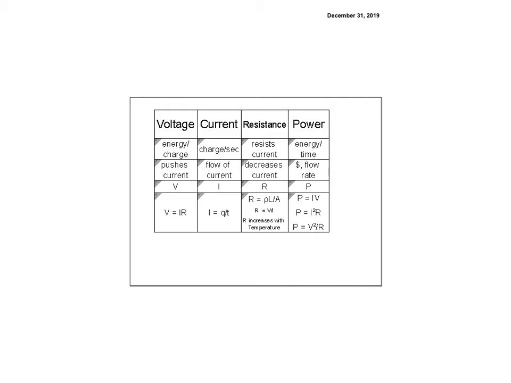And then power is energy per time, just like it's always been. So it's how much it costs, it's the flow rate, it's P. There are 3 different equations. P equals IV. Then if you substitute IR for V, you get P equals I squared R. And if you substitute instead for I, and you substitute V over R, you get V squared over R. So you just have to decide which one to use.